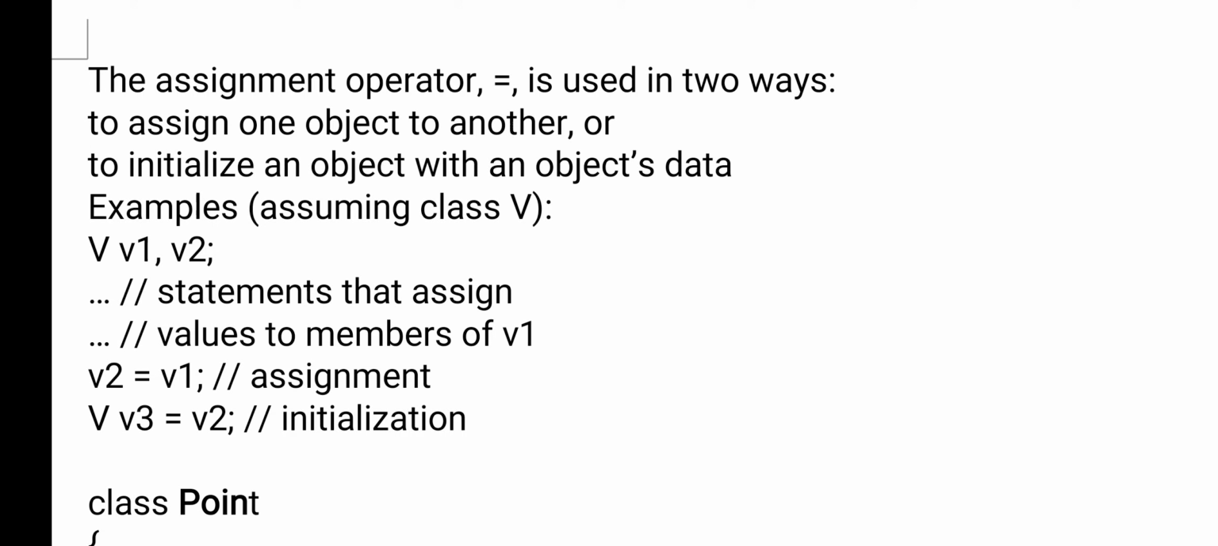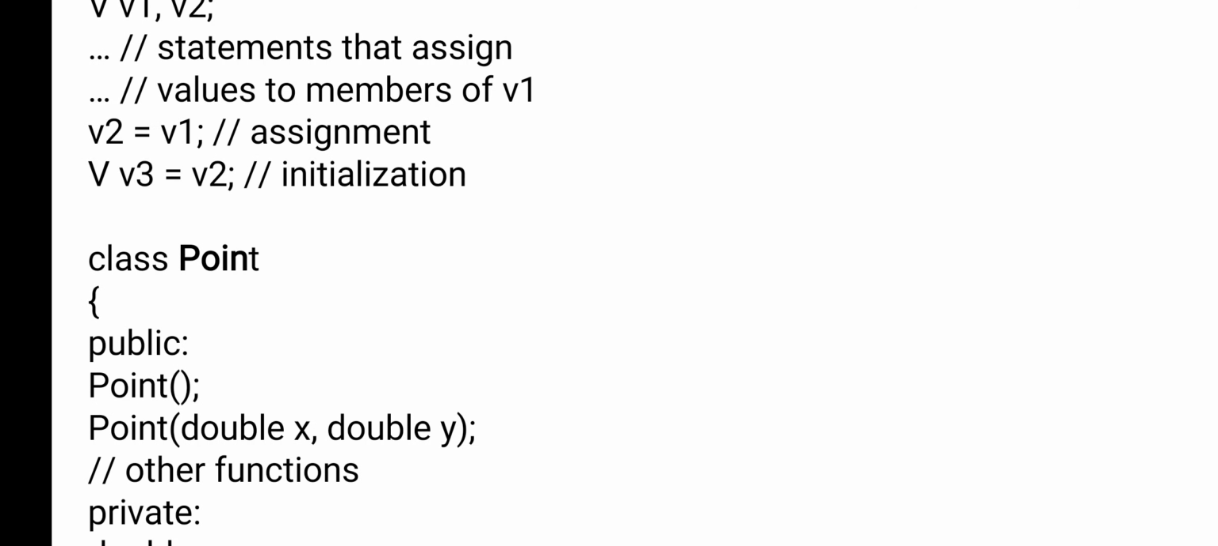Next statement you see v3 equals to v2. So whatever properties are there in v2, we are initializing to v3. So this is called a member wise assignment. Member wise assignment is possible by using the equals to operator.